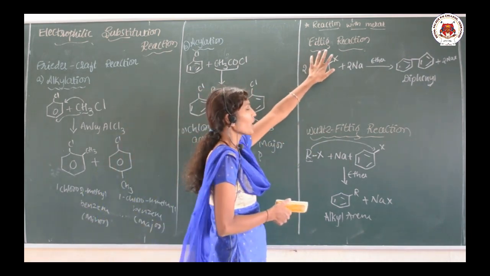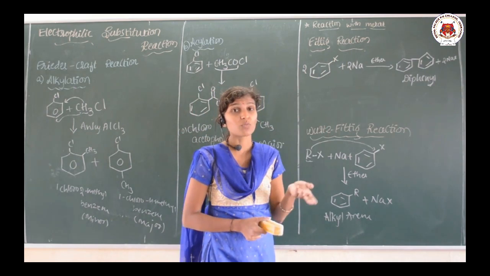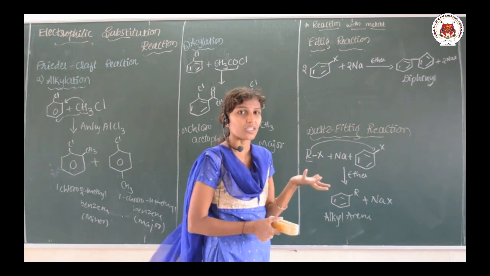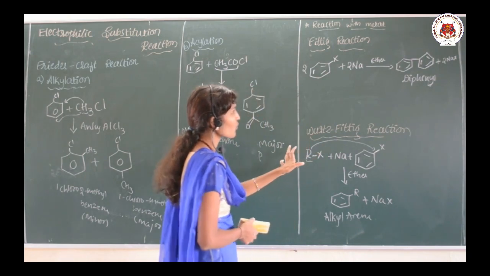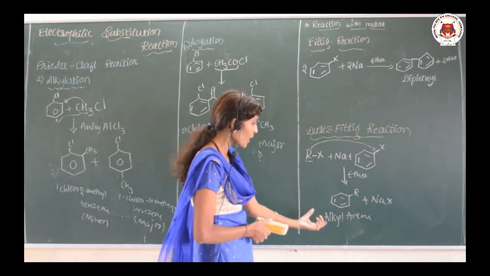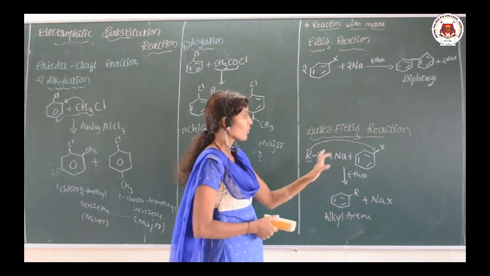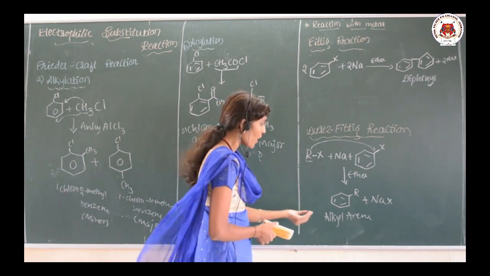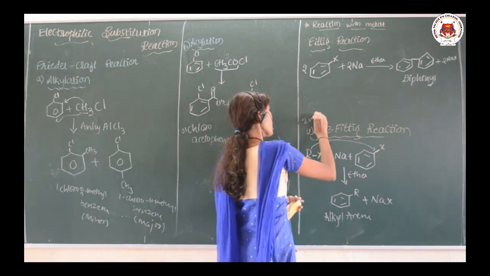In case of Fittig reaction, what we are going to take? Haloarene we want to take. In case of Wurtz reaction, we want to take the haloalkane. In both the cases sodium is taken, in both the cases ether is taken. So, when we are talking about Wurtz-Fittig, that is combination, alkyl arene is formed. How it is formed? We are taking Wurtz means haloalkane, Fittig means haloarene, it is treated with sodium in presence of ether. So, alkyl arene is the formed product, and these two are the very important reactions.